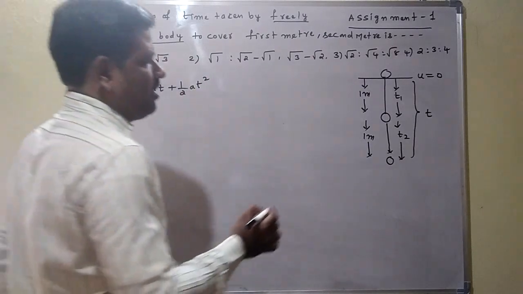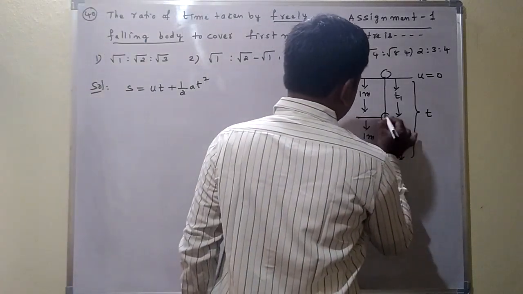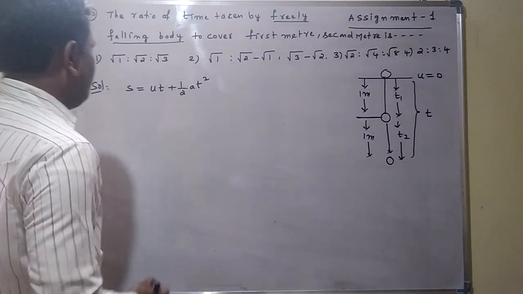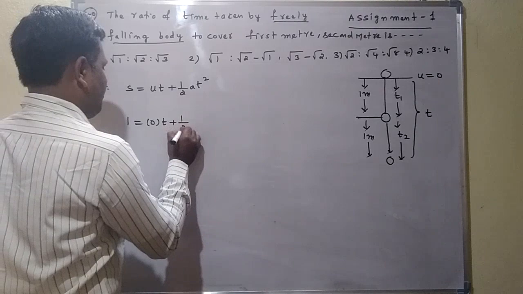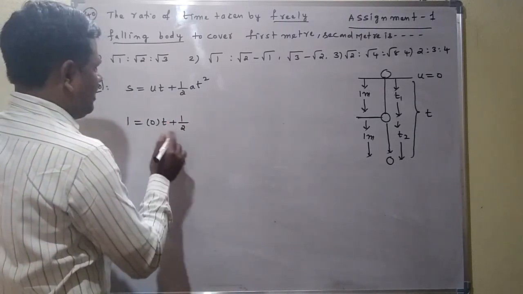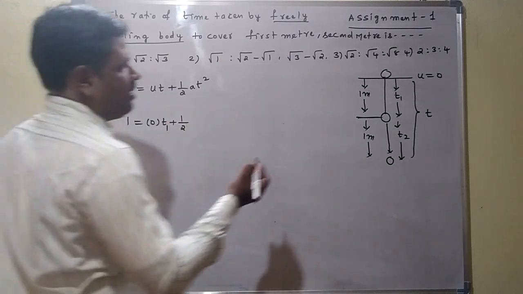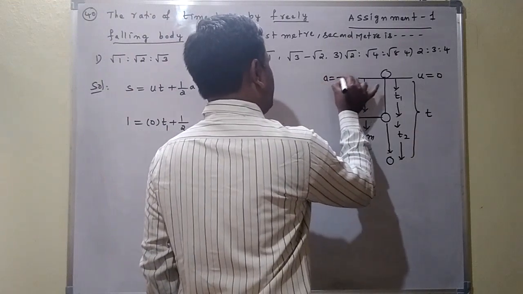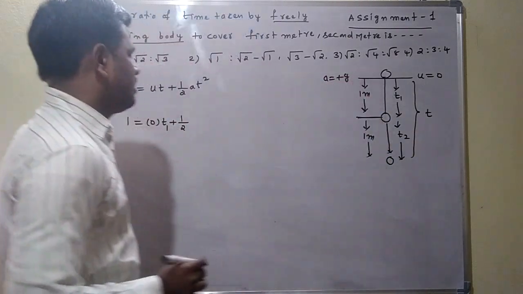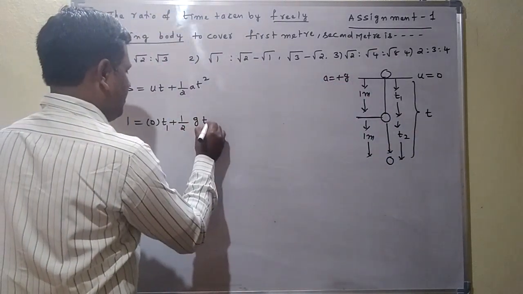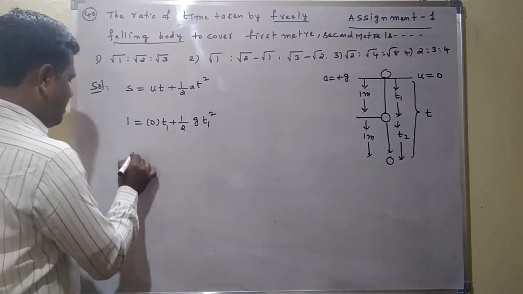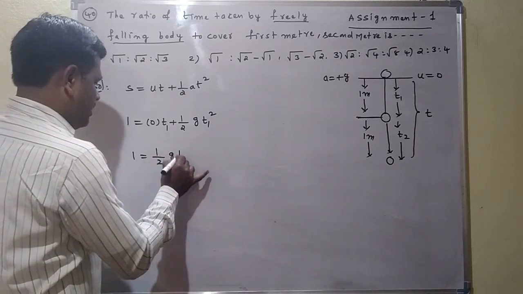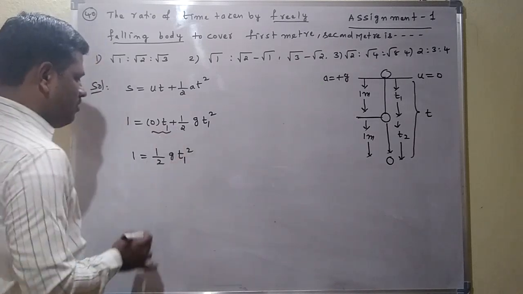Time is T1, since the body travels the 1 meter distance up to this point. So 1 is equal to initial velocity 0 plus half into a into T1 square, where a is equal to plus g because the body is falling towards the ground. So a is equal to plus g. From this we can find 1 is equal to half g T1 square.